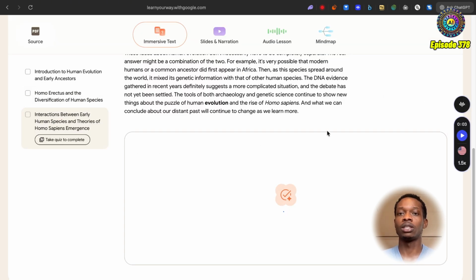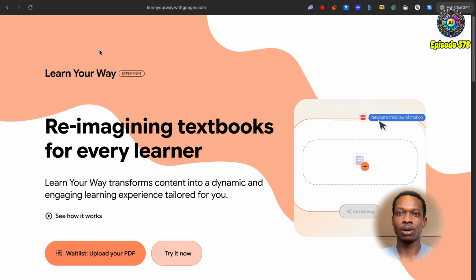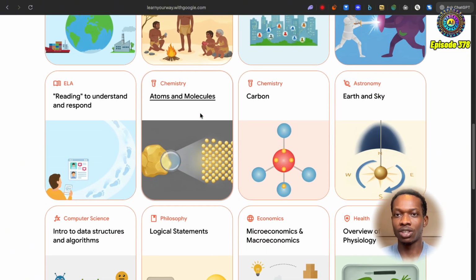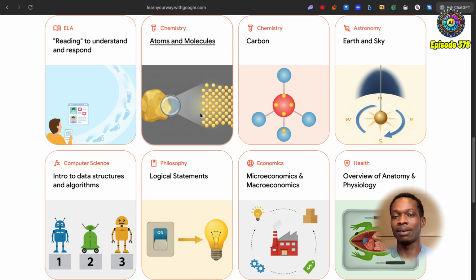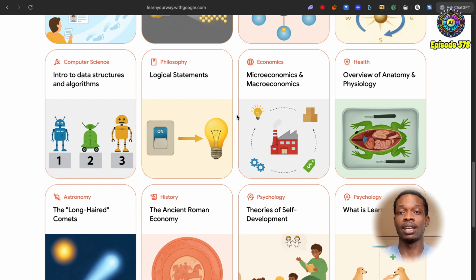So whilst this tool may not be completely out for everyone, I think it's certainly something to keep an eye on. This is going to be an amazing tool, I think, when it comes out, because you can just upload any document and then use pre-existing things that you already know or things you already like to actually learn about new information. Definitely a massive cheat code. Google certainly knows what it's doing. So yeah, definitely sign up to the waiting list if it's not available in your territory yet. And if it is, then yeah, absolutely crack on.